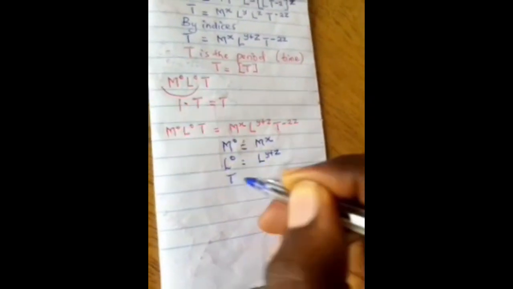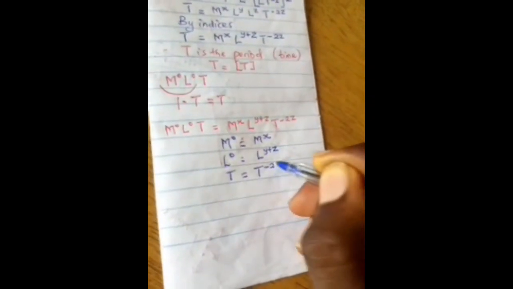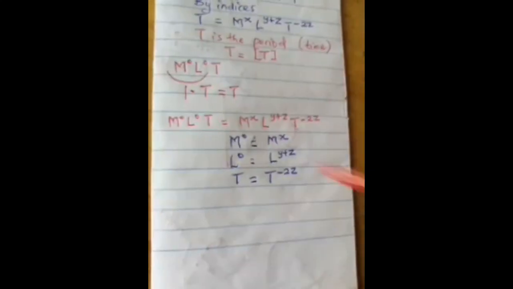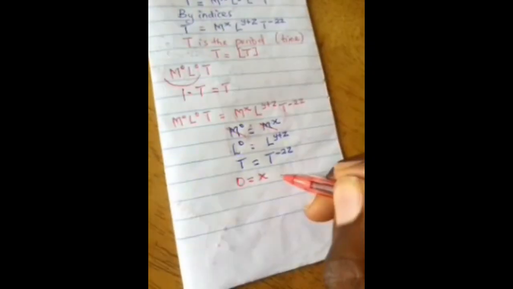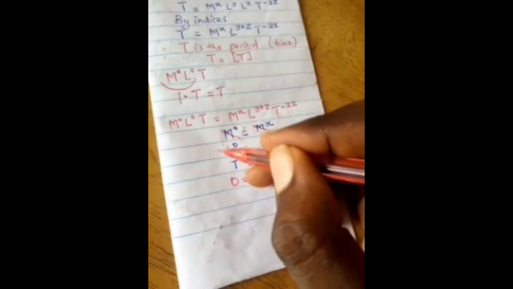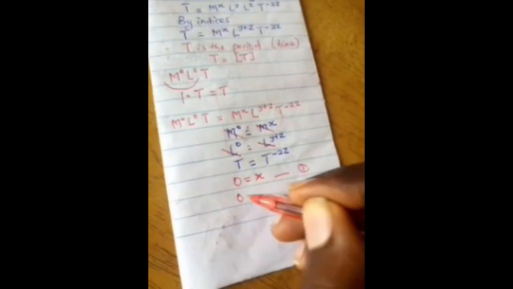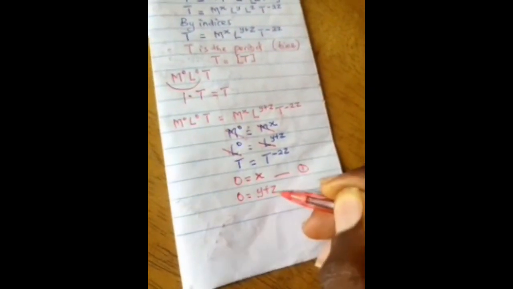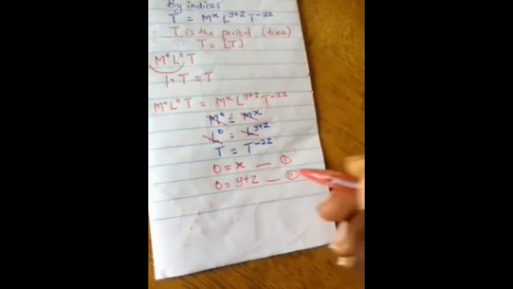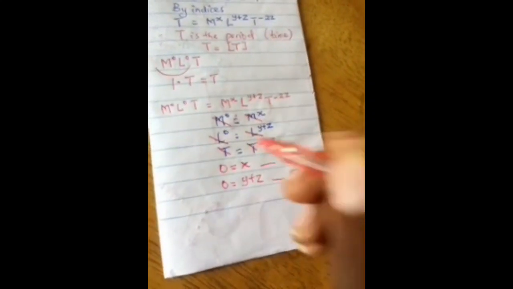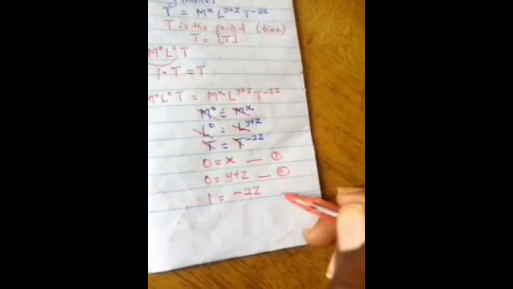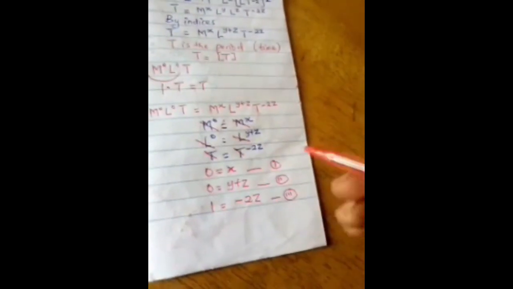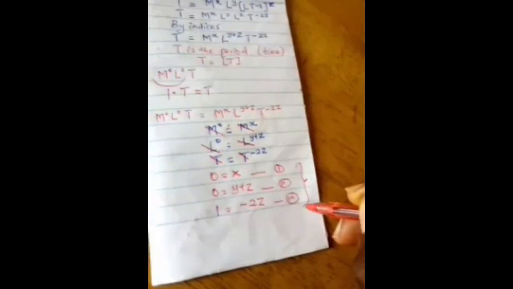we have T here. So you can say 0 is equal to X, which is our equation 1. Here we see 0 is equal to Y plus Z, which is our equation 2. See 1 equals minus 2Z. So we have 3 equations here.